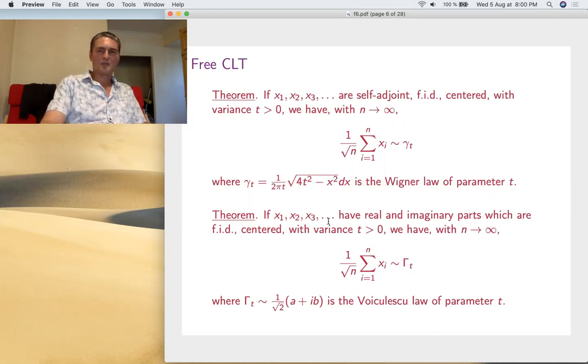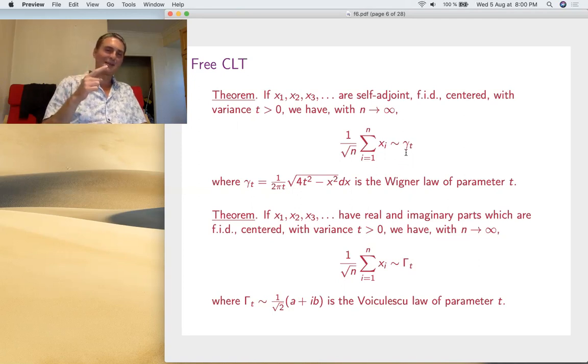So take, once again, random variables in an abstract W-star, von Neumann algebra with a trace, and you assume that they're no longer self-adjoint, but the real and imaginary parts are free, identically distributed, centered, same variance. Well, if you make these averages, of course, it will follow a law of type, well, a combination of gamma t with itself.